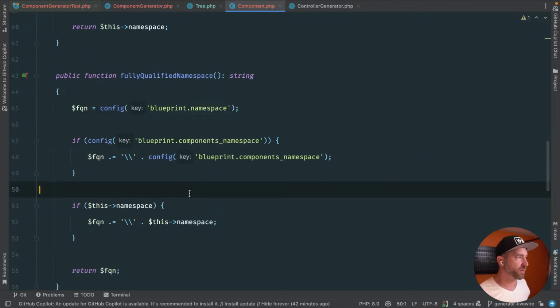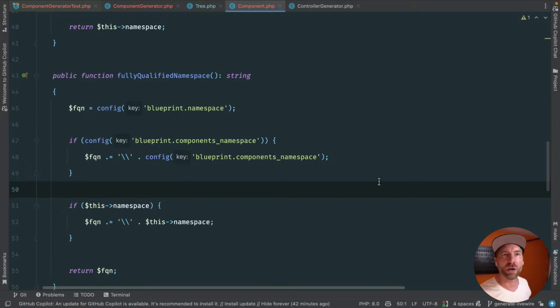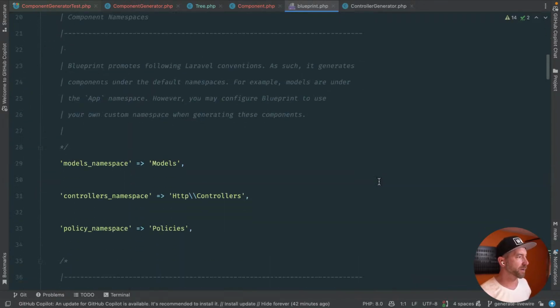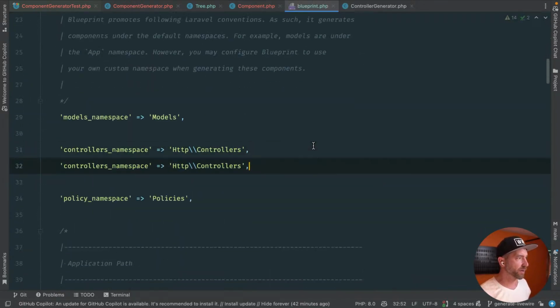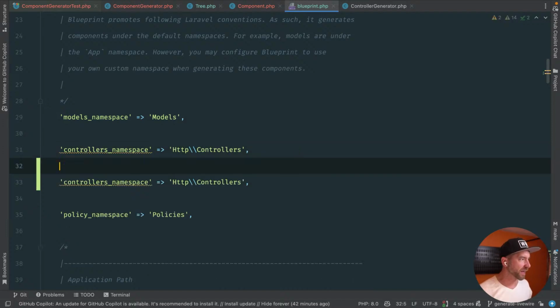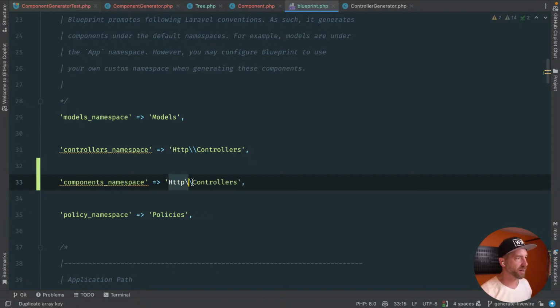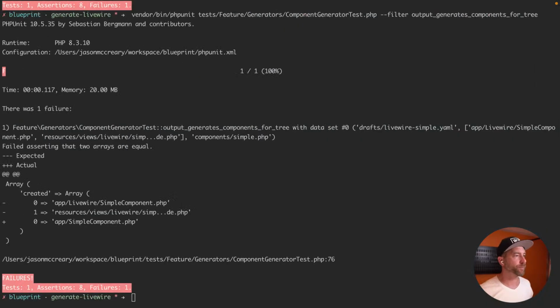Otherwise it's going to be a little bit strange. So we're going to need to get into our blueprint config file, and we're going to need to add this. So for now, we'll keep it called components namespace. Components namespace. And we're going to change this to Livewire.